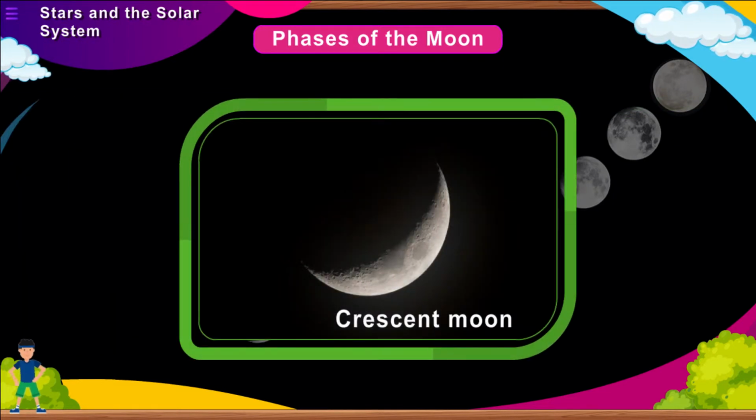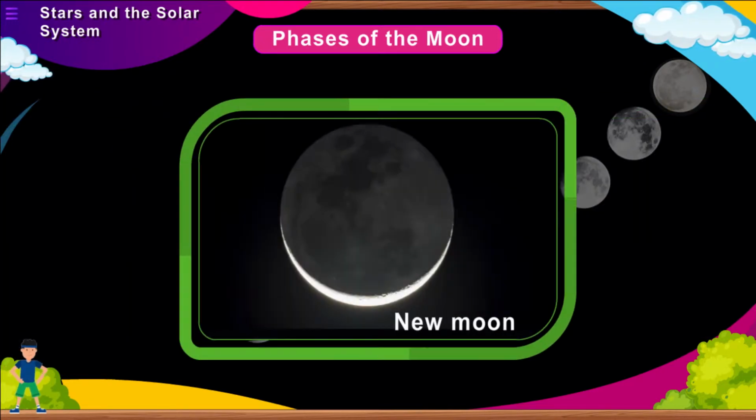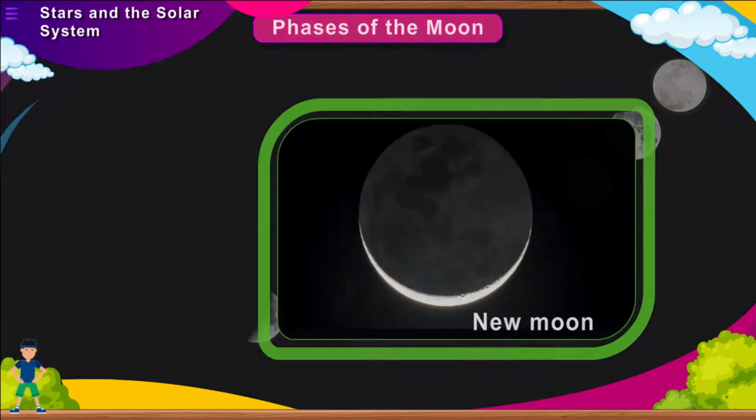Crescent moon. When only a part of the moon is visible to the Earth, it is called crescent moon. This is so because the sun's rays fall only on a part of the moon. New moon. When the Earth and the sun are on two opposite sides of the moon, it appears completely dark. As a result, we can't see the moon. This is a new moon day. The new moon day is also called Amavasya.